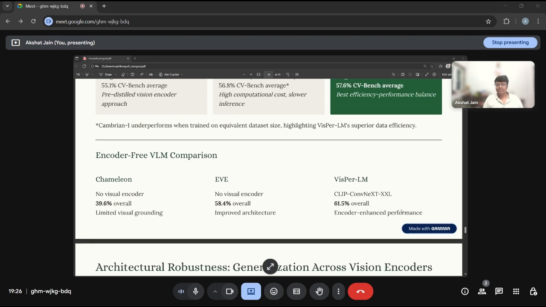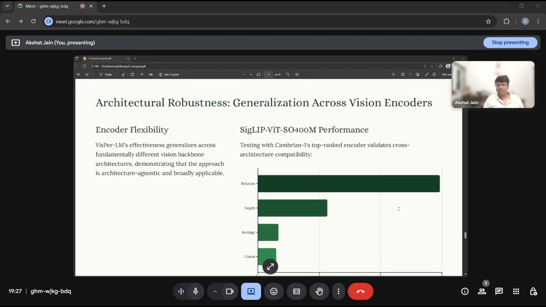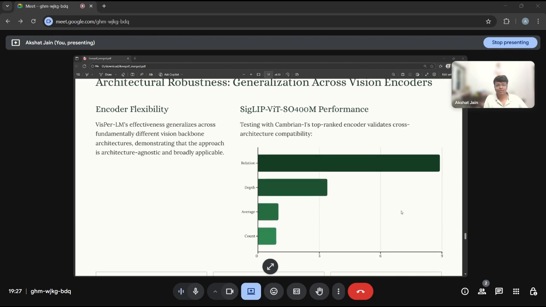For the encoder-free VLM comparison, Chameleon gets 39.6, EVE 58.4, and VisPer-LM 61.5% overall. So we can see the encoder-enhanced performance in our architecture. On encoder flexibility, VisPer-LM's effectiveness generalizes across fundamentally different vision backbone architectures, demonstrating that the approach is architecture agnostic and broadly applicable. Testing with Cambrian's top-ranked encoder validates cross-architecture compatibility in relation, depth, average, and count.